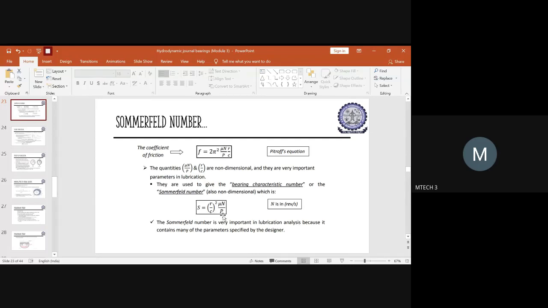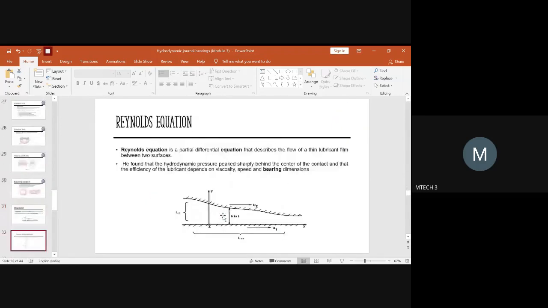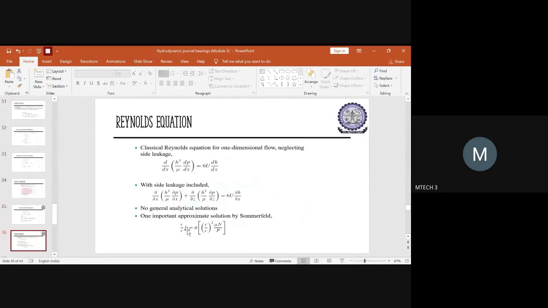Similarly here you have to get it for the Reynolds equation also, and by the approximation method, the Sommerfeld equation for Reynolds will be R by C into F equal to phi into R by C whole square mu n upon P. We have got this number already in the Petrov equation, so the same thing has been equated here.